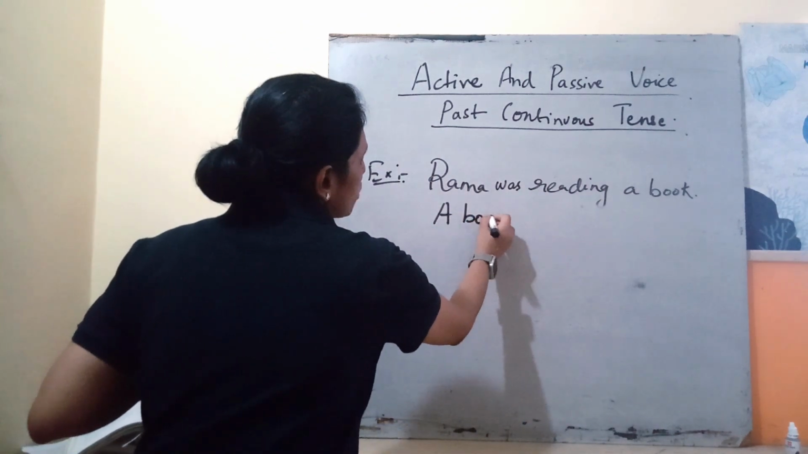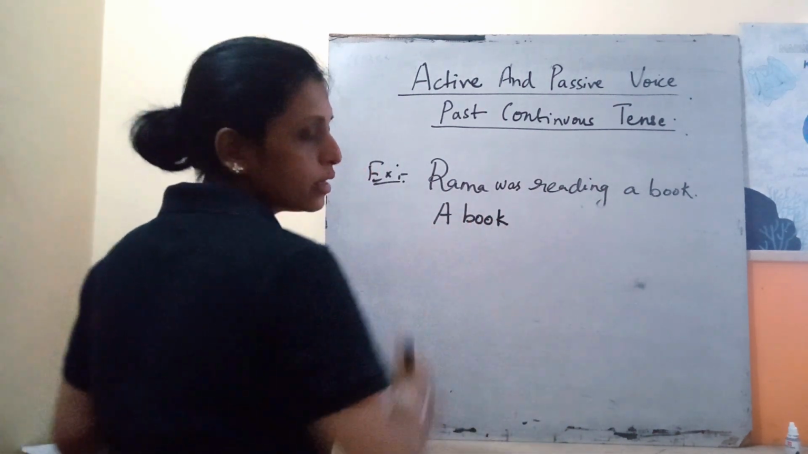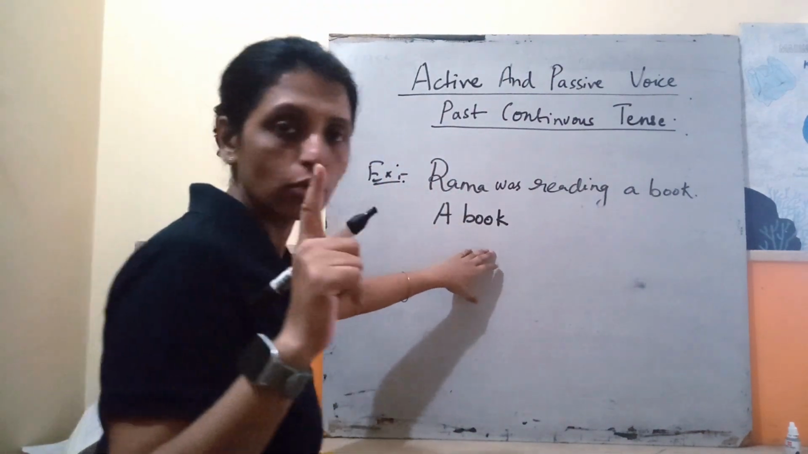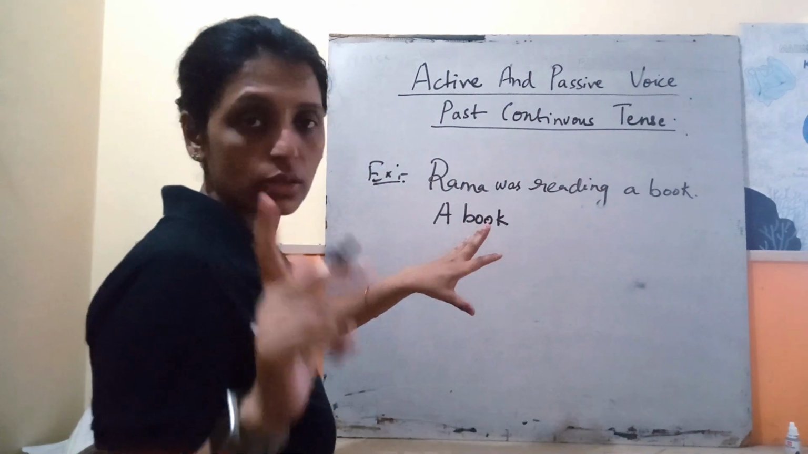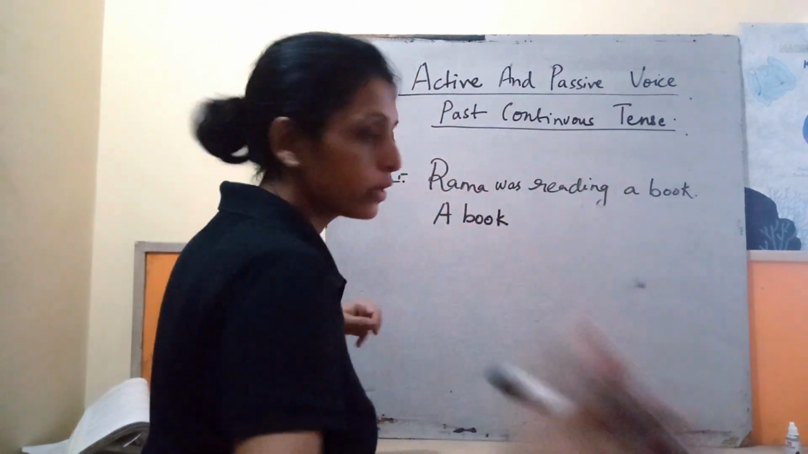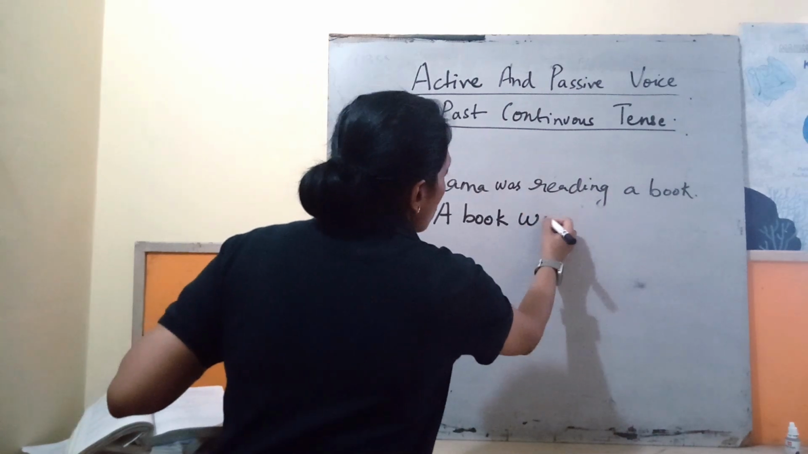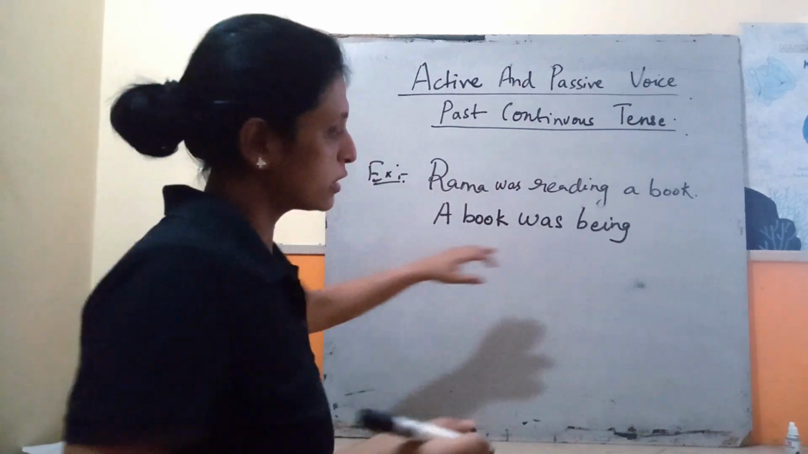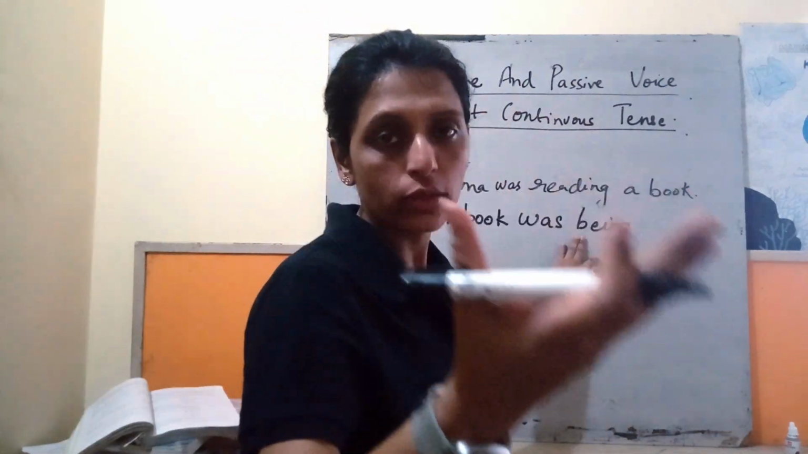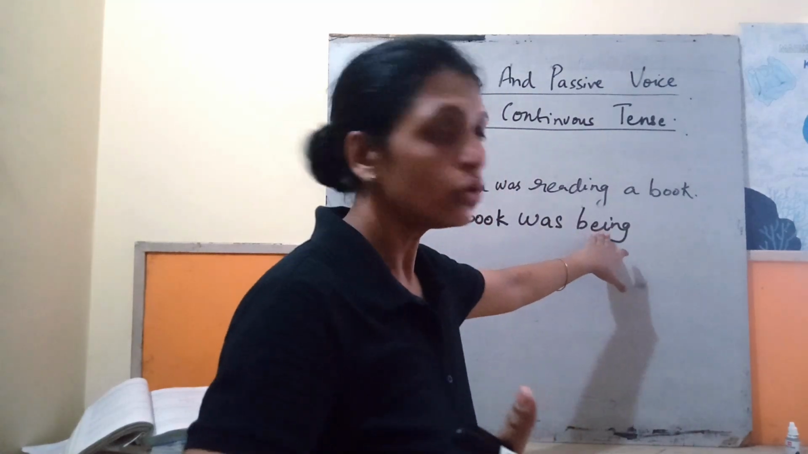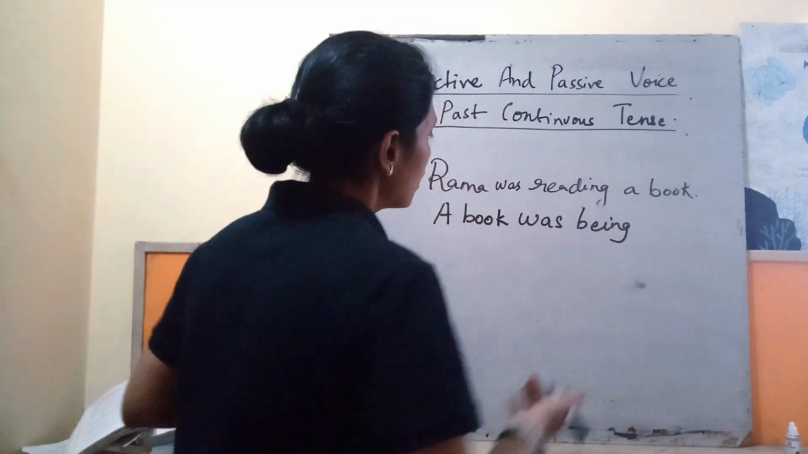A book, the object, will take the place of the subject, and as a book is a singular noun here, the object is singular, so we are going to use the singular auxiliary only. A book was being. In order to show that it was continuous, we have to use being.